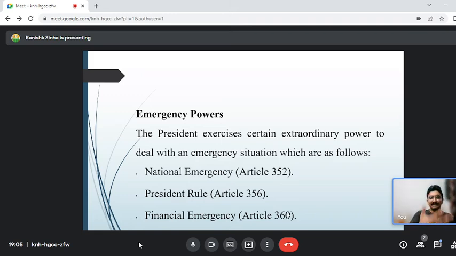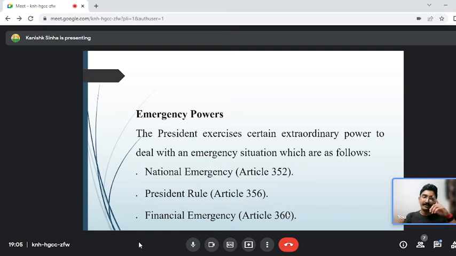After some time, 6 months or whatever duration, the Election Commission will notify a fresh election, which is called a mid-term election or by-election. The mid-term election will be conducted, and then a new government will form. By that time, there will be president's rule in that particular state.